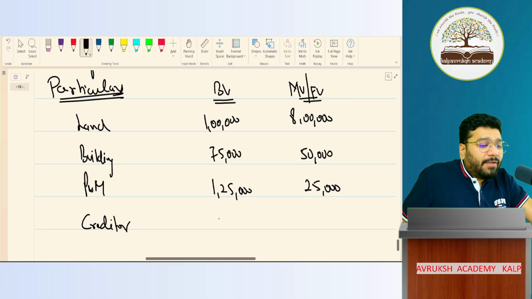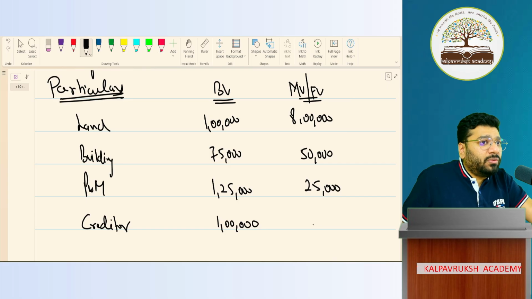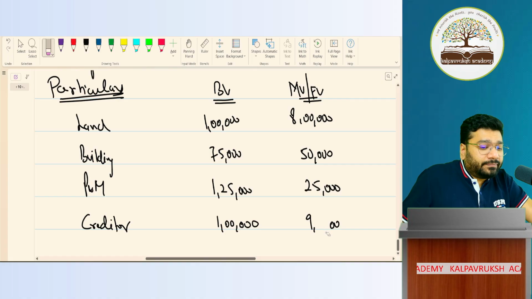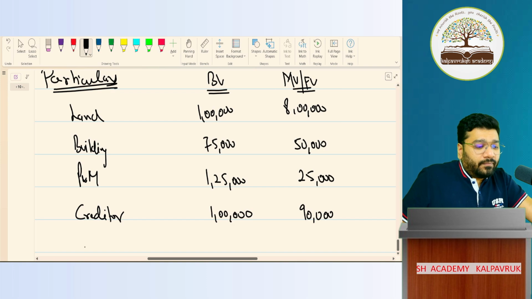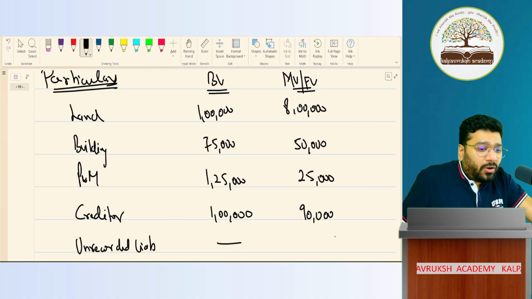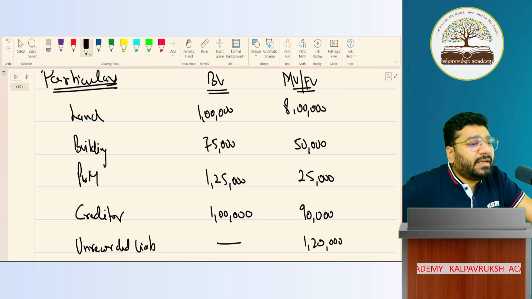Creditor book value, I have to pay them 1 lakh rupees. There's no fair value. Guys, for liability, there's no fair value. But the money that I actually have to pay them, the reassessed liability, is 90,000. I have to pay only 90,000. I'll tell you the reason. Wait. Unrecorded liability. There's one liability which is not there in your books, which we have to record. Its value is 1,20,000 rupees. Any problem?